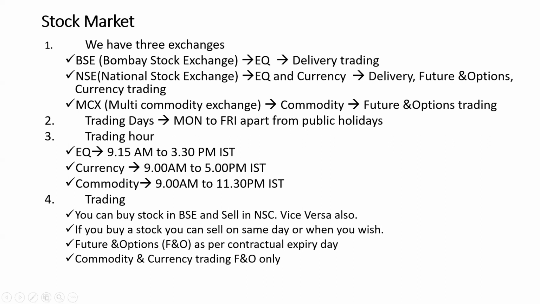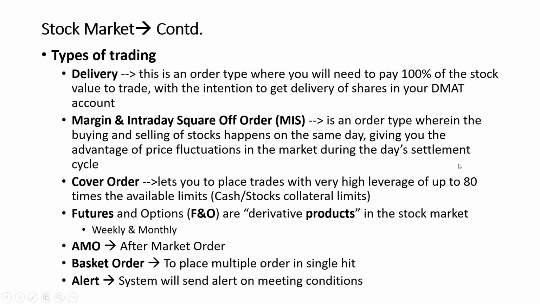And apart from this, FNO, futures and options, expires as per the contractual agreement date, which is given in the particular stock. And the commodities and currencies, it's traded only as FNO. There is no delivery option. These are the types of trading allowed.